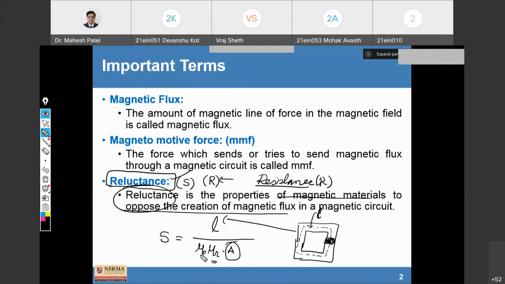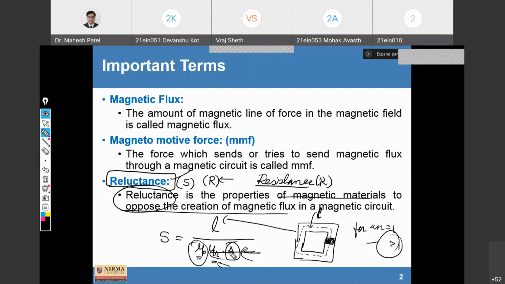Fine. So mu0 and mu r. Mu0 is the constant term, also known as the absolute permeability, and this is the relative permeability. So the relative permeability for air is 1, and for other materials it is greater than 1. Fine. So we will discuss the properties of permeability and all such things in detail.